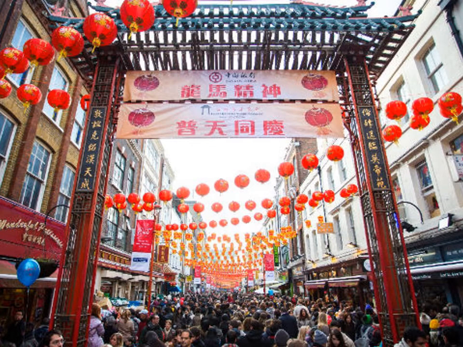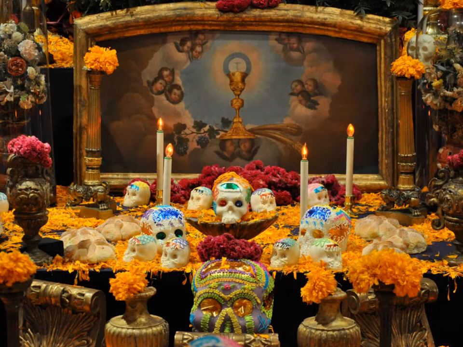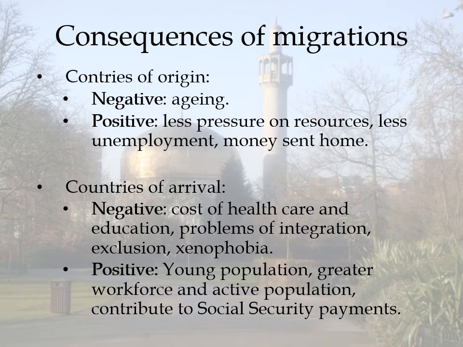Or, on the opposite side, the possibilities of already combining their cultures. This is the Chinese neighborhood in, or the Dia de los Muertos in Mexico that combines the Christian religion brought to them by the Spanish with the traditional religion they have there. So migration has lots of different consequences.